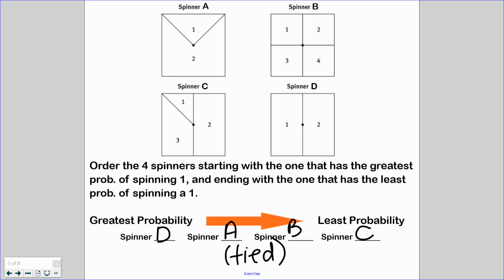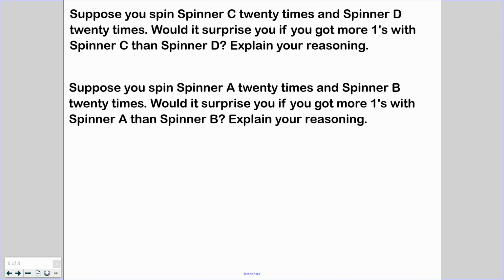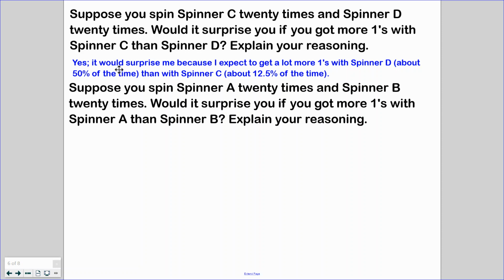We figured out that this was only like 1/8 of this spinner. And this is 50%, and this is only 1/8, and I believe 1/8 is 12.5%. So would that be surprising and shocking to you? Heck yeah, it would be surprising. It would surprise me because I expect to get a lot more 1s on spinner D, which we said was already 50%, and spinner C is only 1/8 of it, which is what I told you before, about 12.5%.